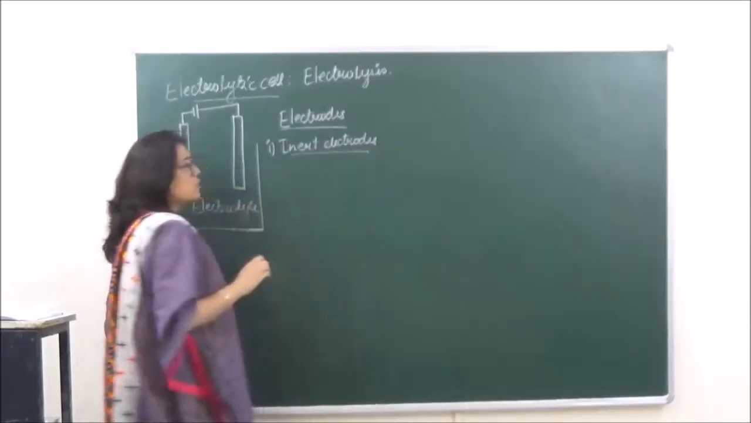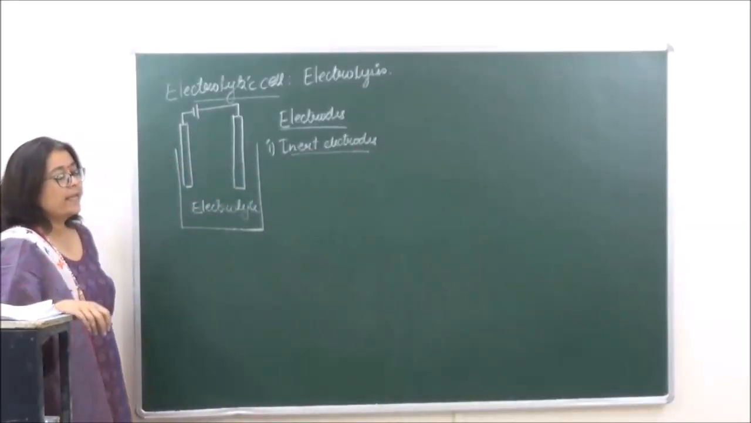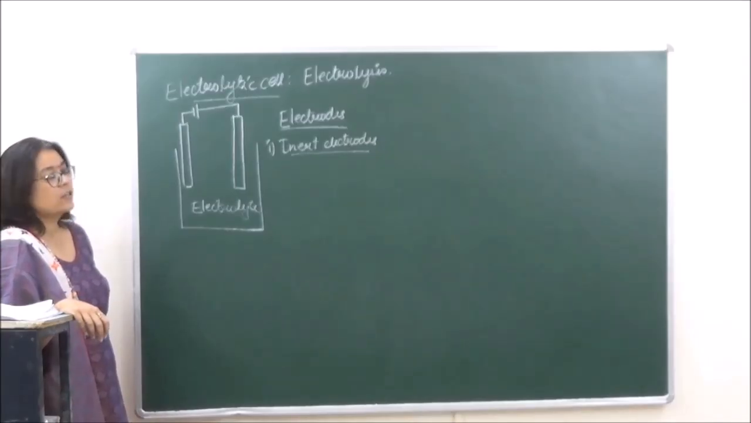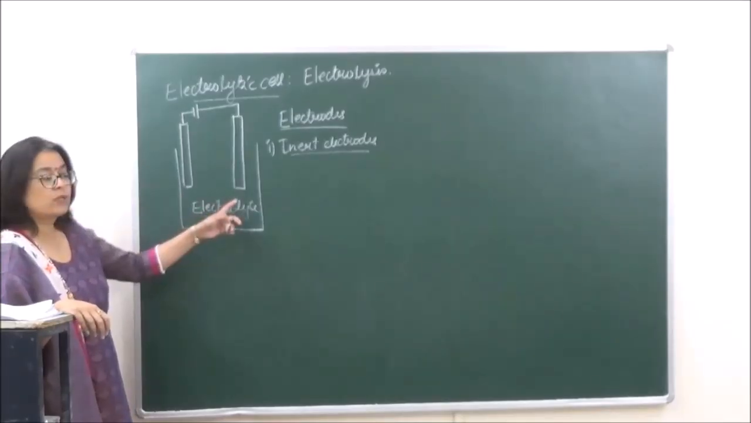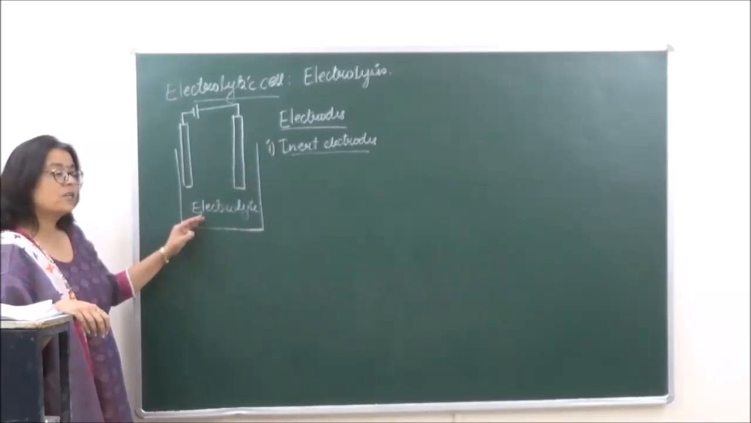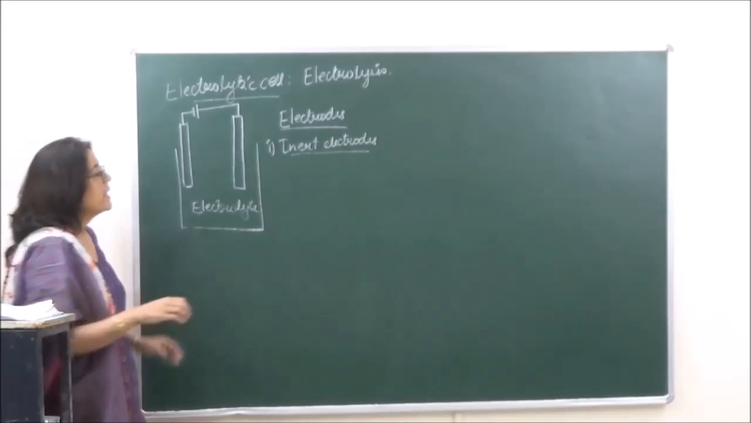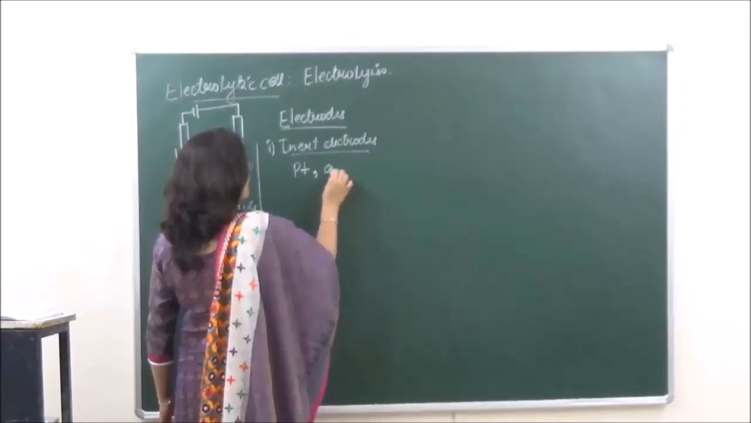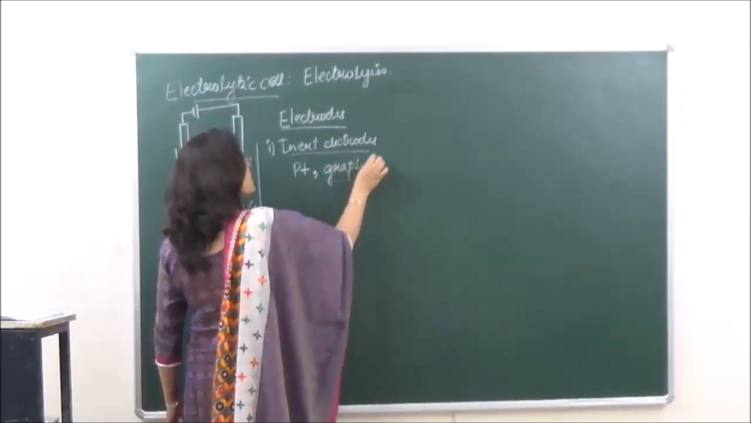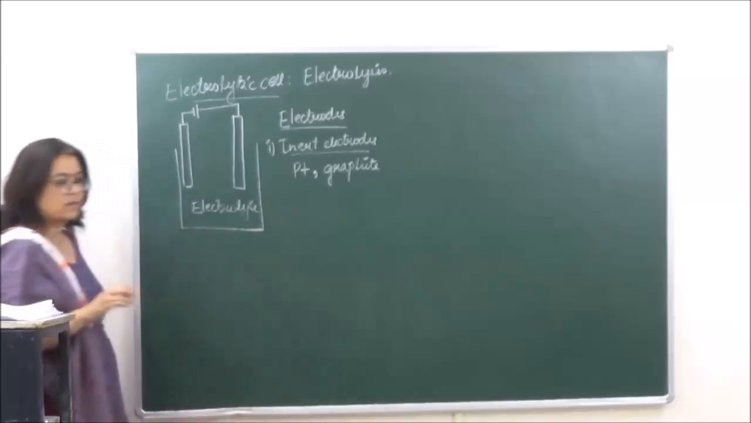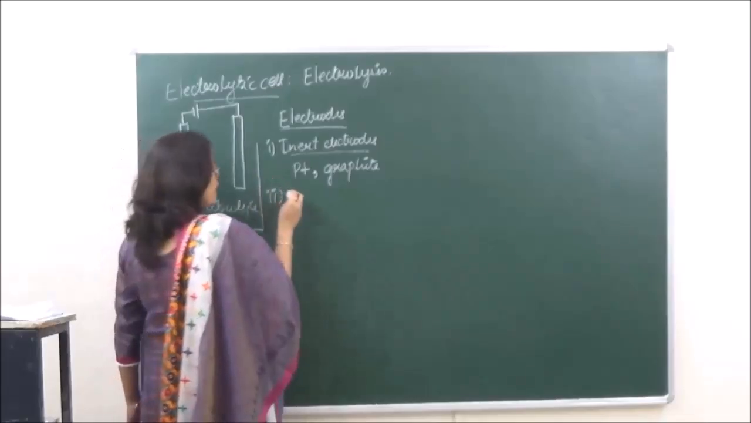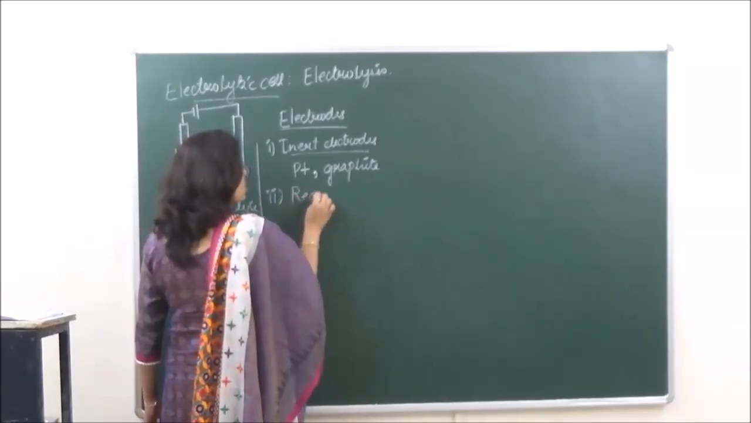What are inert electrodes? Inert electrodes are only a support system which allows the electrons, or the ions, or the current to pass from one electrode to the other. They will not react with the electrolyte at all. Examples of inert electrodes are platinum and, mostly, graphite. Clear?